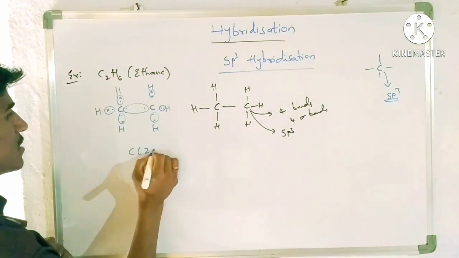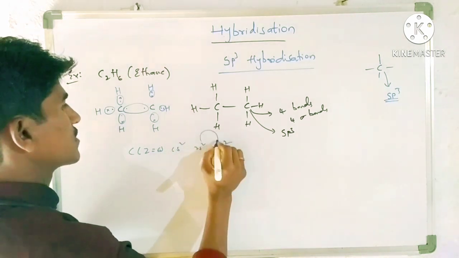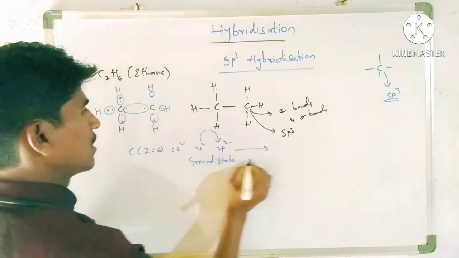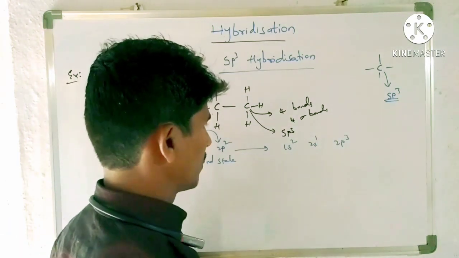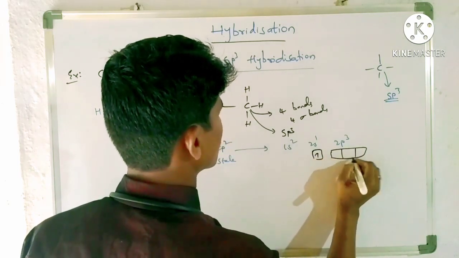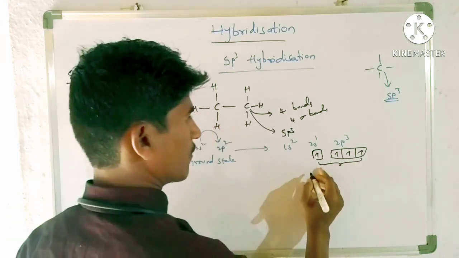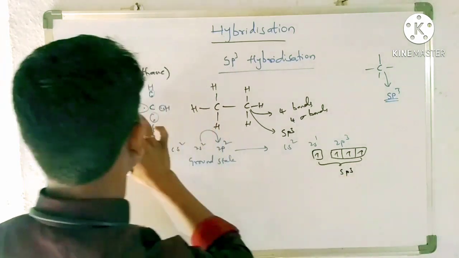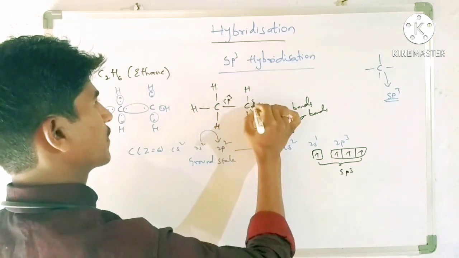So let us write carbon Z is equal to 6: 1s2, 2s2, 2p2. This is the ground state configuration. But on excitation, what happened? 1s2, 2s1, 2p3. Now 3 unpaired electrons are present here. Now these undergo sp3 hybridization. One s orbital is mixed with 3 p orbitals, so it undergoes sp3 hybridization. 2 carbons are involved, so each carbon undergoes sp3. Here this is sp3. Here also this is sp3.